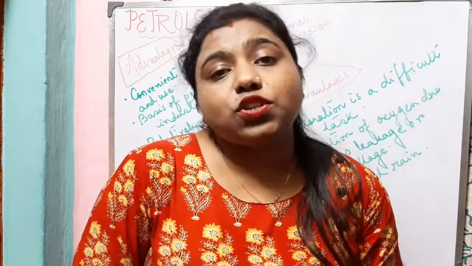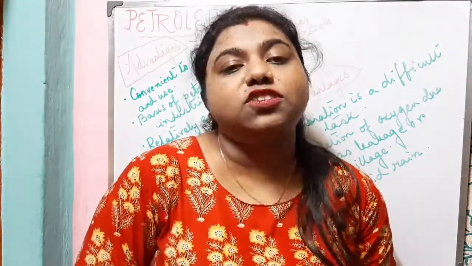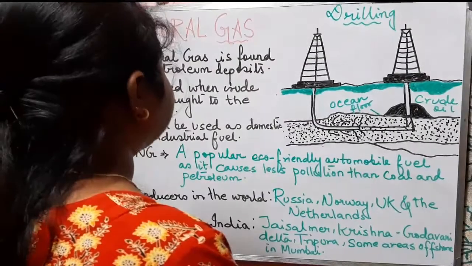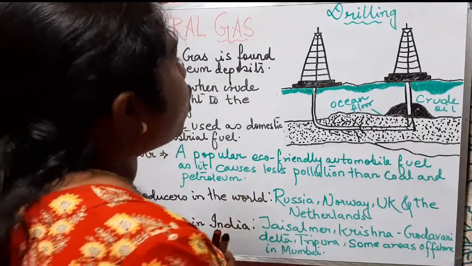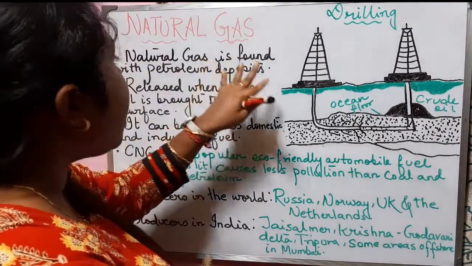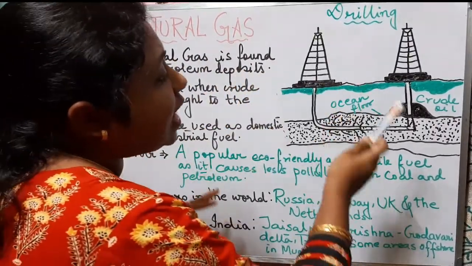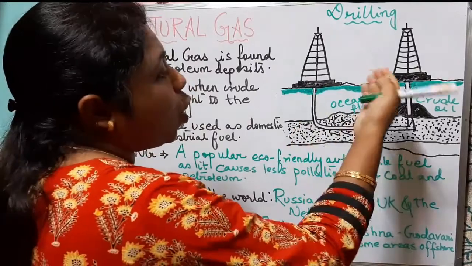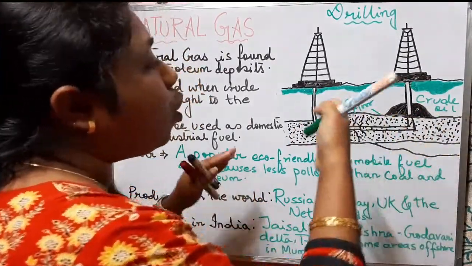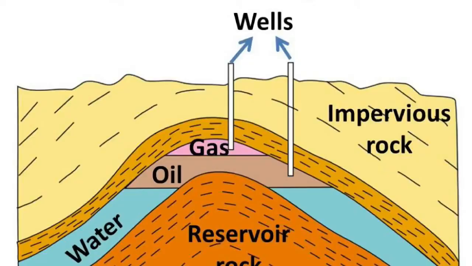Now let us know about the next fossil fuel that we will read in this chapter, that is natural gas. The next important fossil fuel is natural gas. Natural gas is found with petroleum deposits. That means beneath the ocean floor from where we obtain the petroleum, the crude oil, there only we also find natural gas along with petroleum deposits.